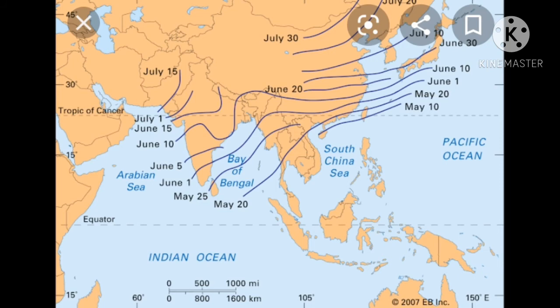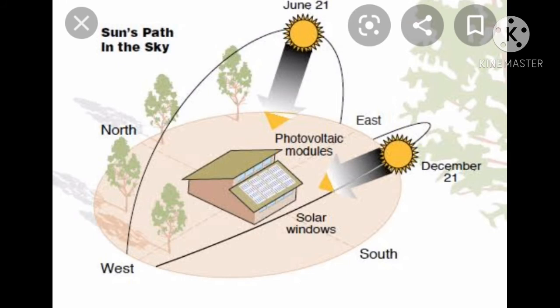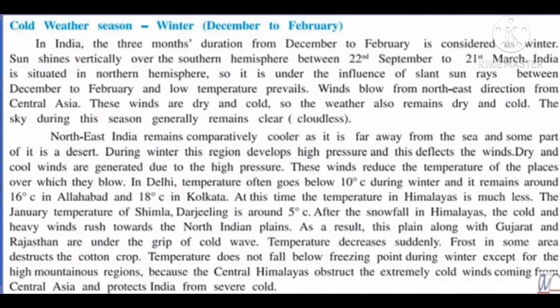Okay. Northeast India remains comparatively cooler as it is far away from the sea and some part of it is a desert. So that is the reason why it is cooler than other regions. Northeast, okay, it is cooler because it is far away from the sea. During winter, this region develops high pressure and this deflects the winds. Dry and cool winds are generated due to high pressure. These winds reduce the temperature of the places over which they blow.